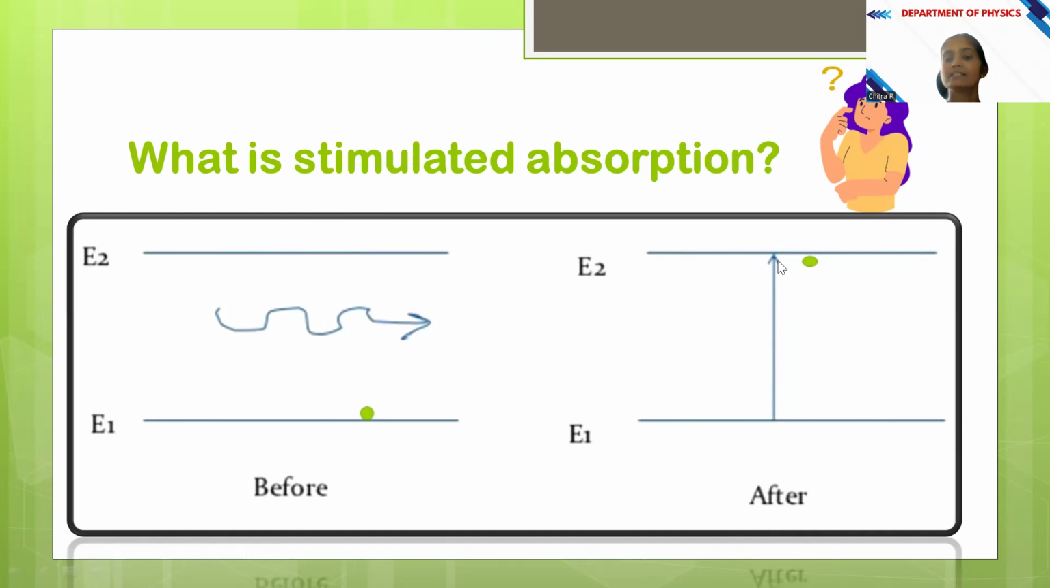and this atom goes to the excited state. Initially the atom is in the ground state, and we are stimulating that atom to go to the excited state by giving external energy by means of a photon. So now the atom goes to the excited state. This process is known as absorption, and this is a stimulated process. The atom cannot go by its own, so we are stimulating the atom to go to the excited state. So this process is stimulated absorption.